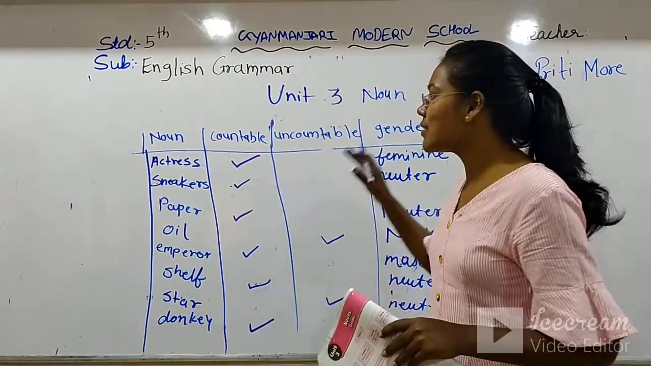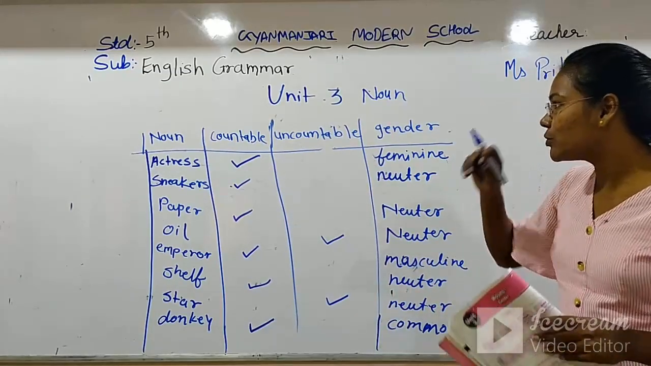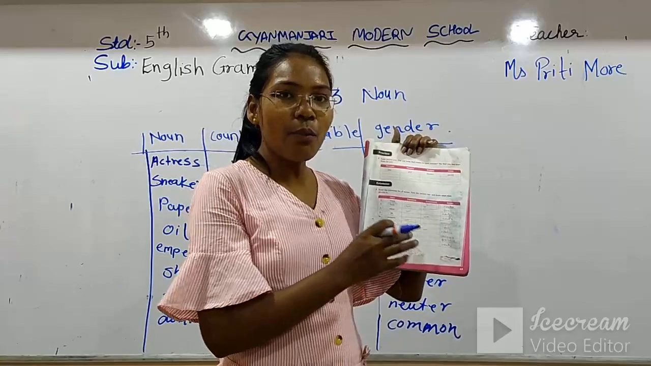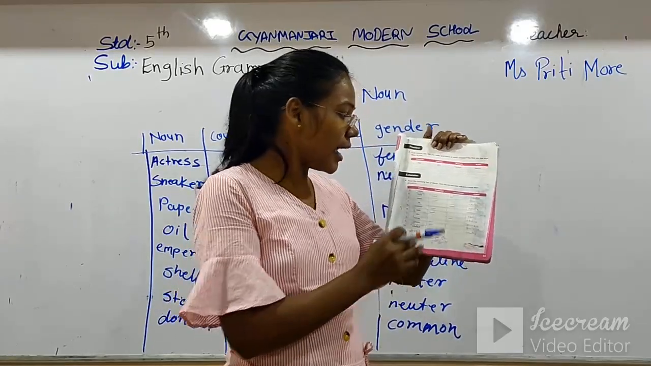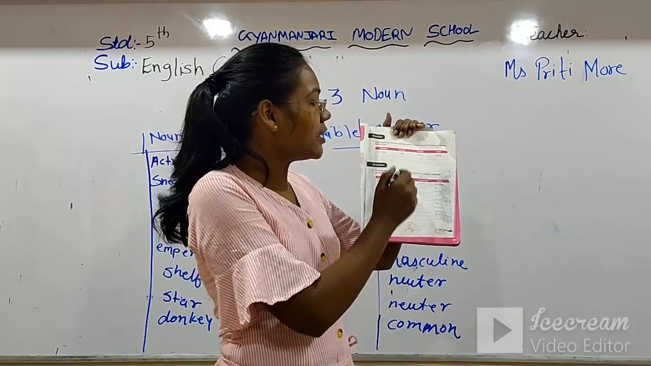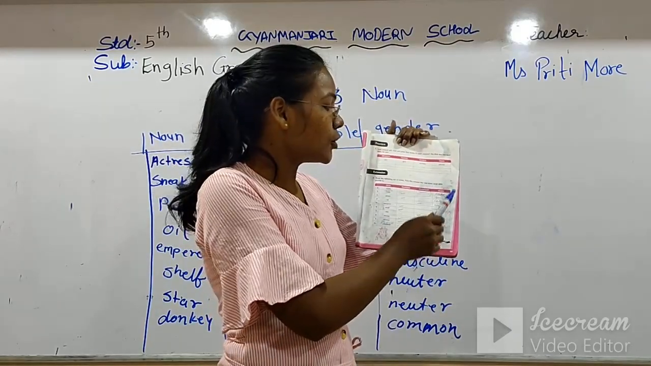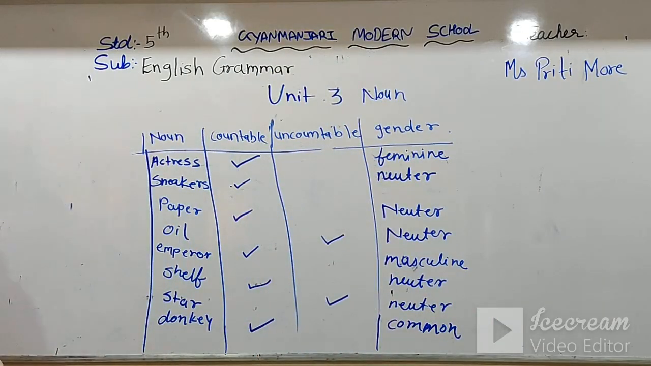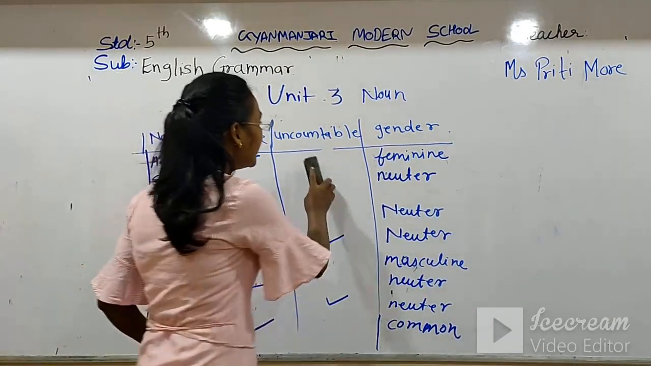So have you got this all? Now your homework is that you have to prepare the same box in your book and mark whether the noun is countable or uncountable, and write down the proper gender according to the noun. I will write down the homework here for you.